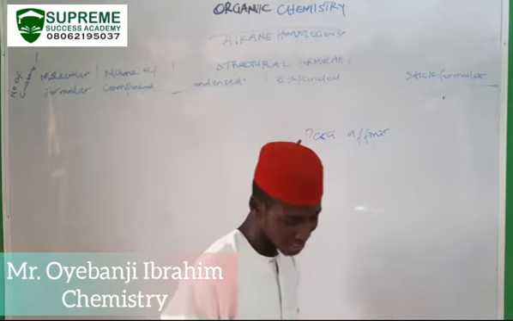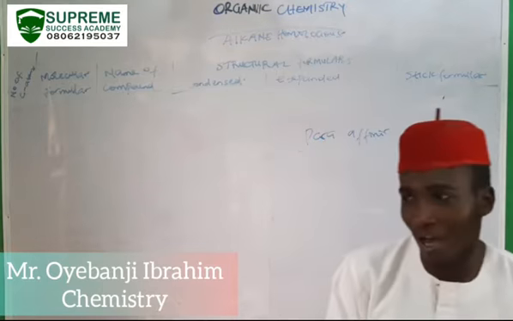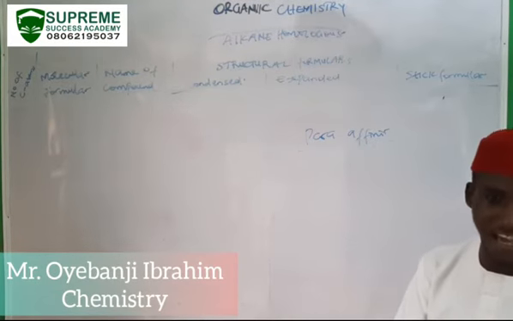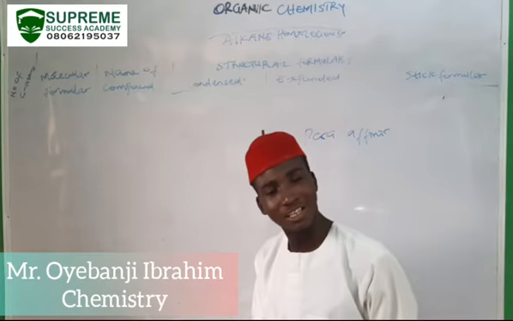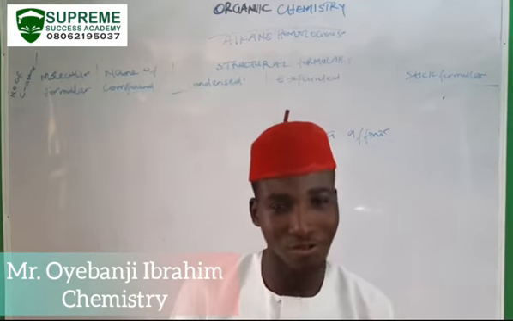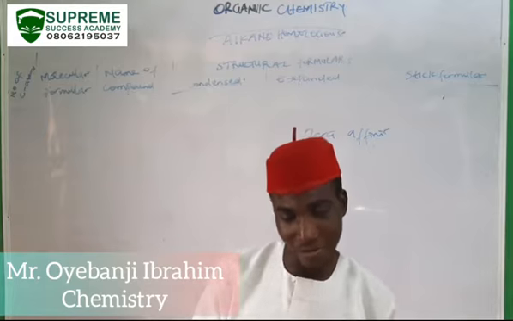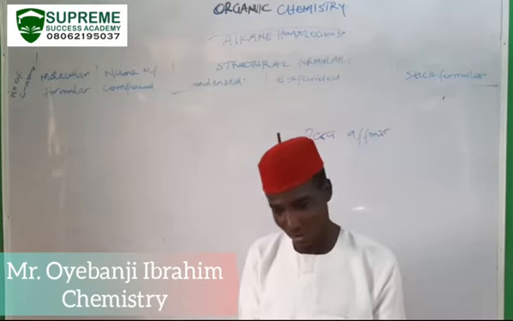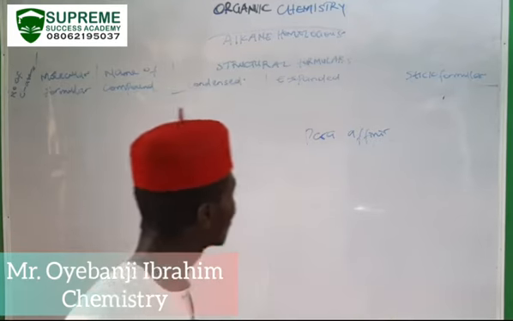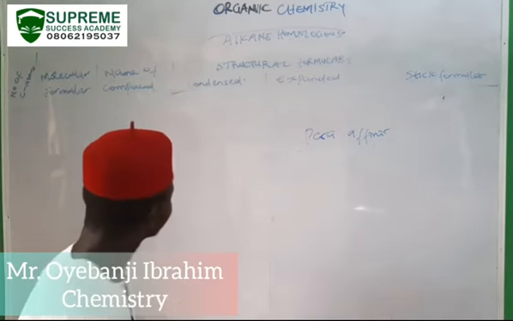So technically, the alkanes are described as a class of compounds that do not react. They are less reactive, and the reason they are not reactive is because of their saturated nature. The saturated nature of the alkanes reduces their reactions. However, today we shall be discussing this class of compounds.